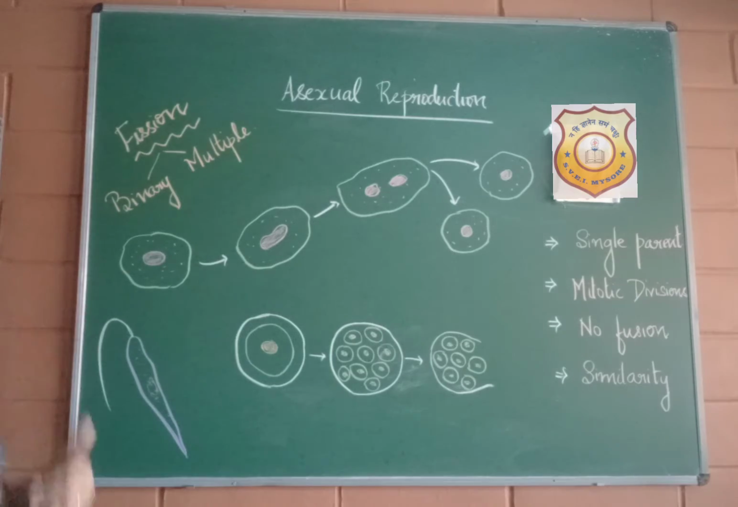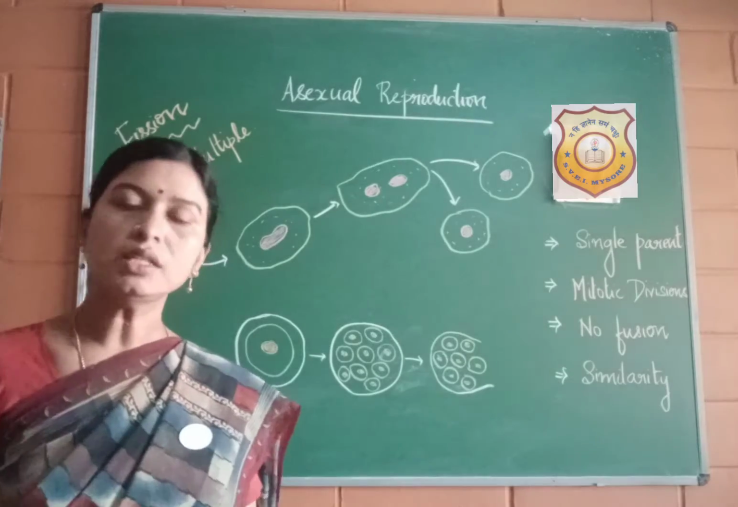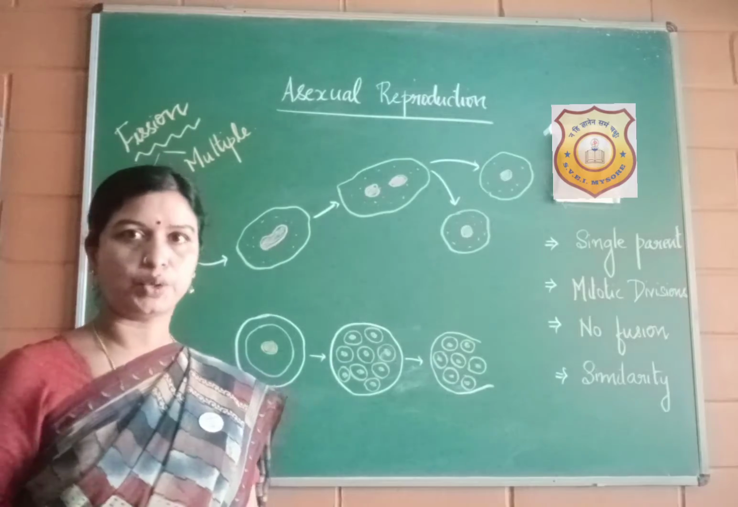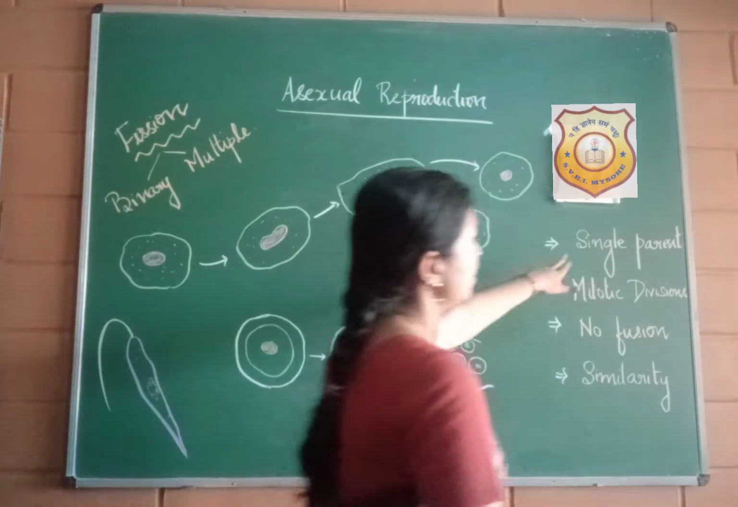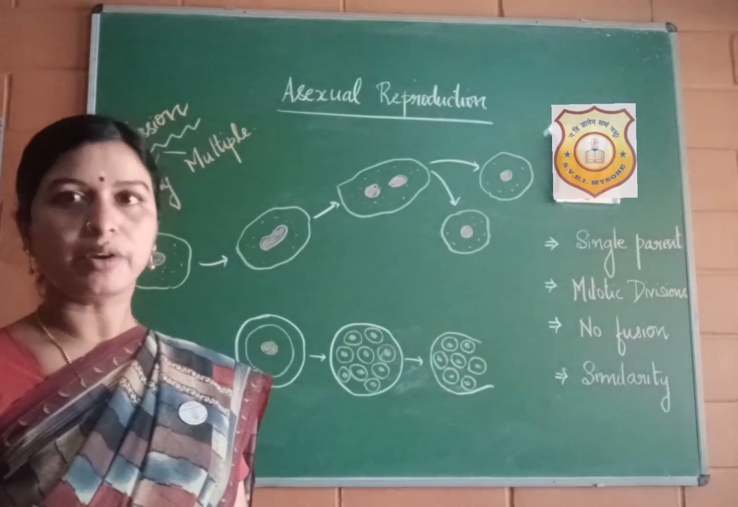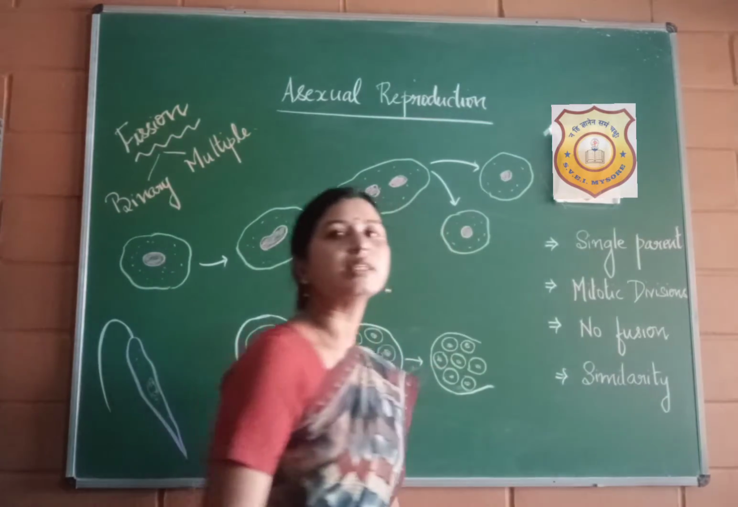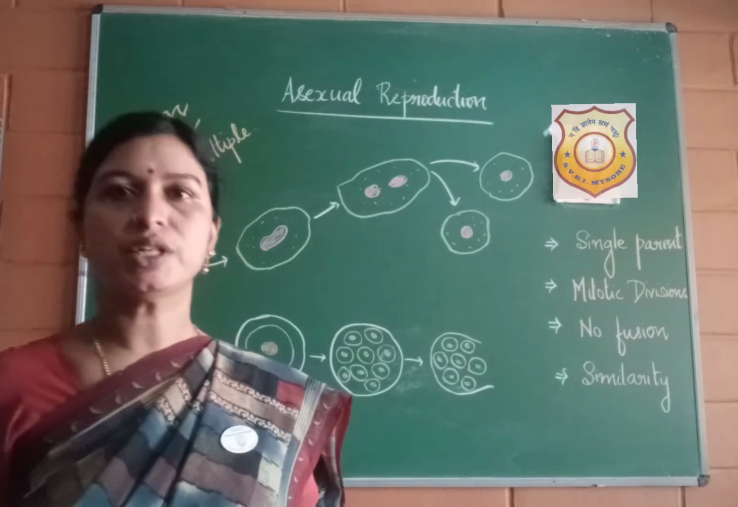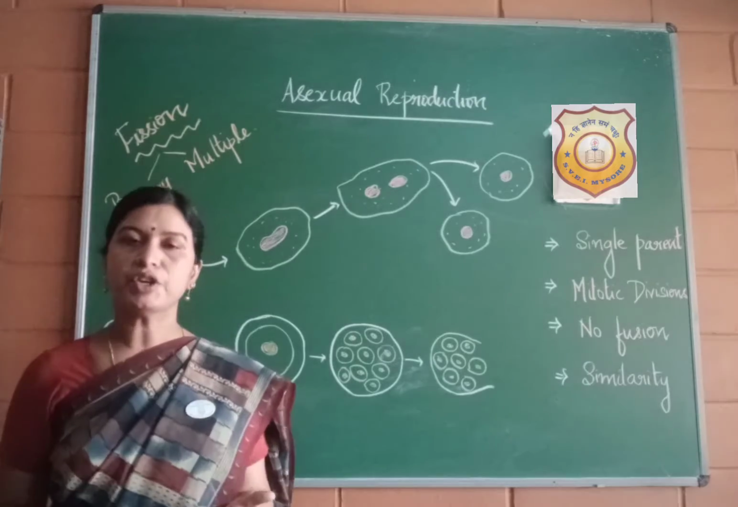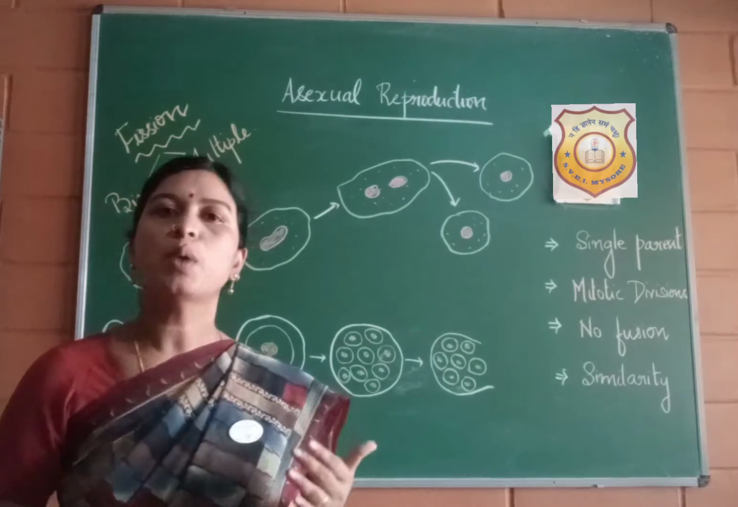Before going through the first mode, we will glance through the importance of asexual reproduction, or the salient features of asexual reproduction. By the definition, we can say that asexual reproduction involves only a single parent. And in case of asexual reproduction, all the divisions are mitotic. Hope you remember, last year we learnt about cell division. There are two types of cell divisions. One is mitotic, the other one is meiotic.